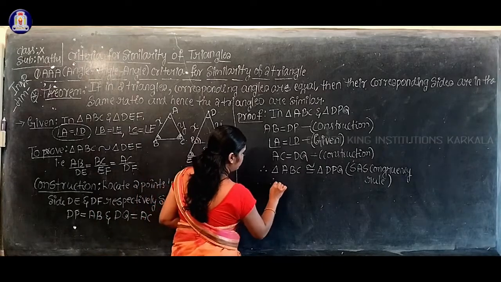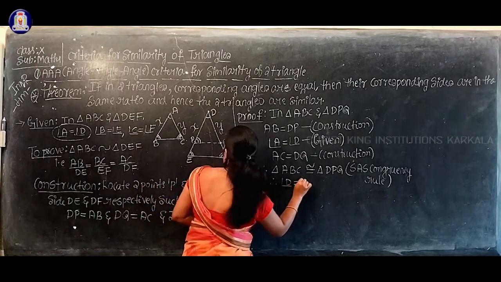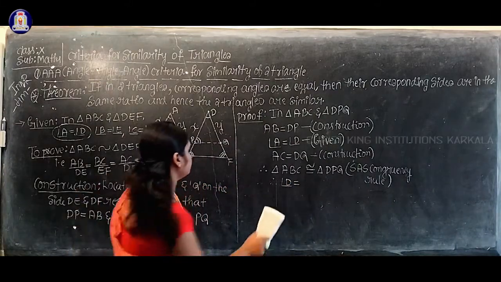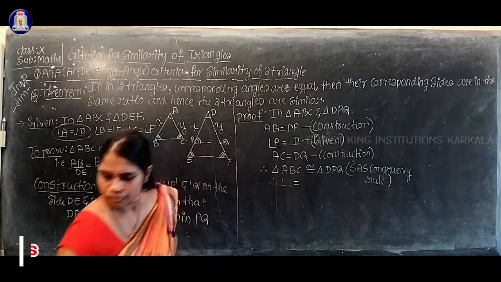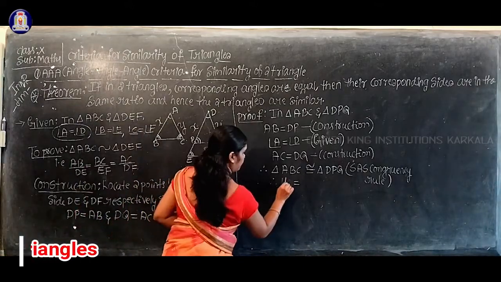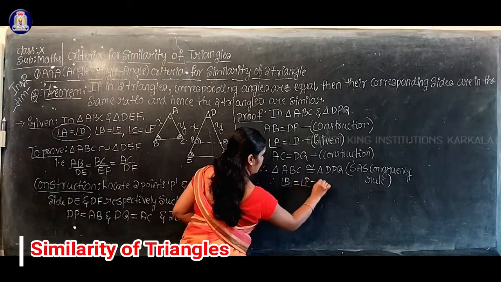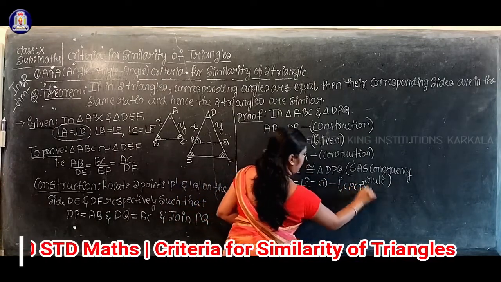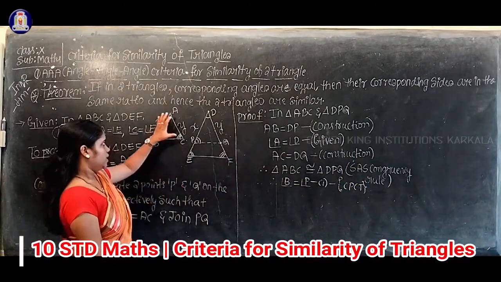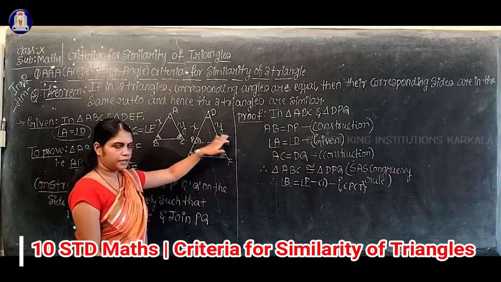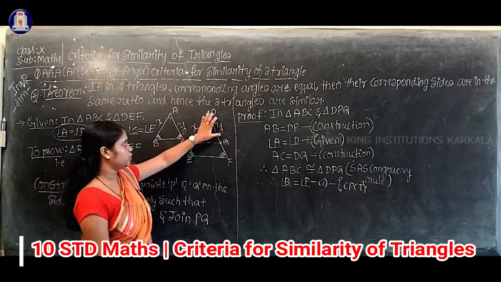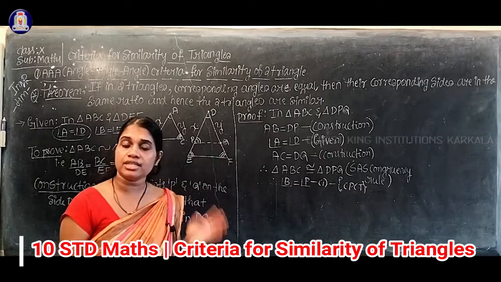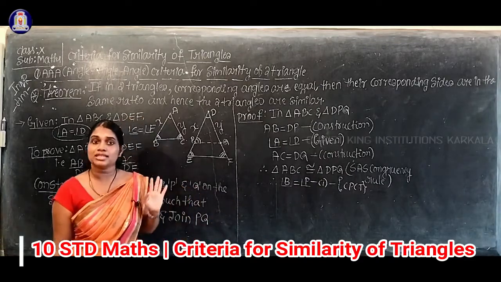Yes, angle B equal to angle P. After proving the congruency of any two triangles, we can say that its corresponding angles are equal.